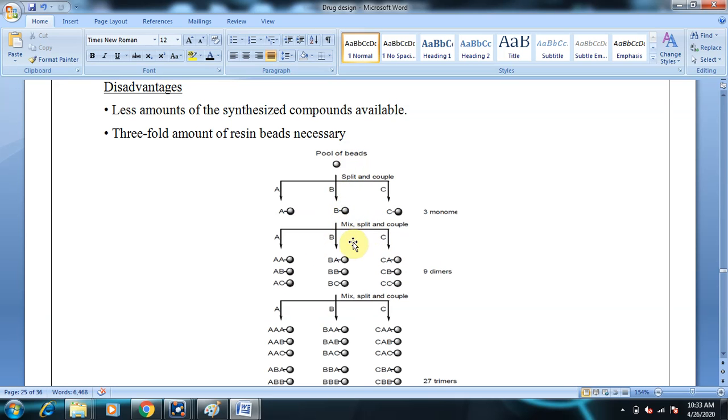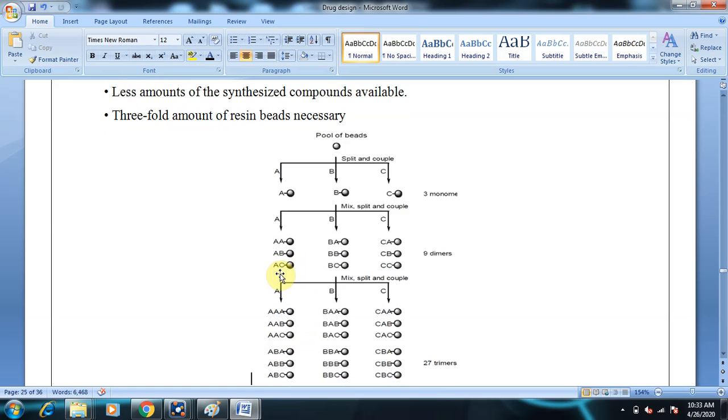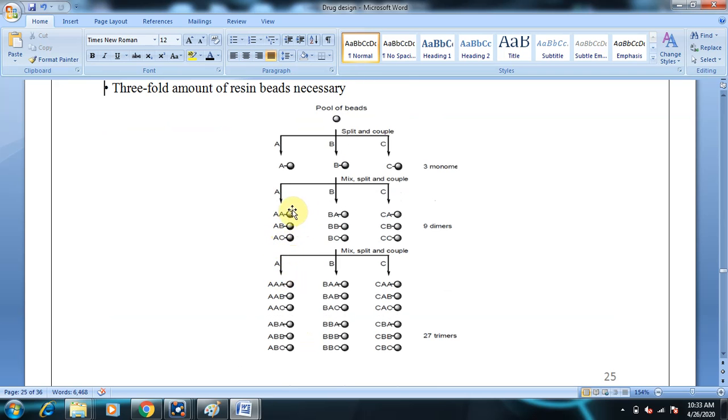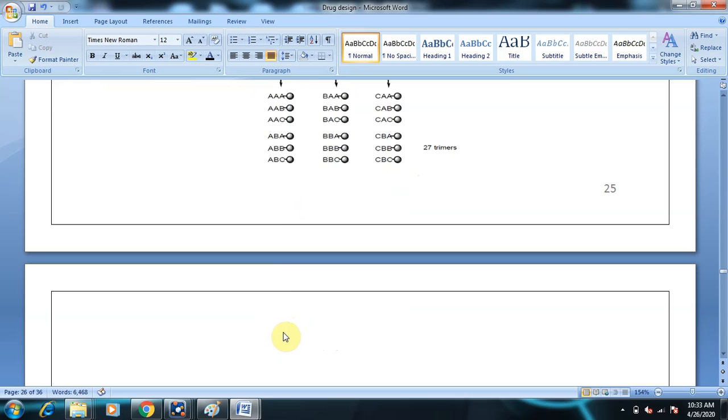In the next step, what we are doing? We are mixing, and then followed by combination. So now AA can react with A, and AA can react with B, AA can react with C. So this is the part for AA, and then followed by AB. AB can react with A, AB can react with B, AB can react with C. So this is the combination. And again